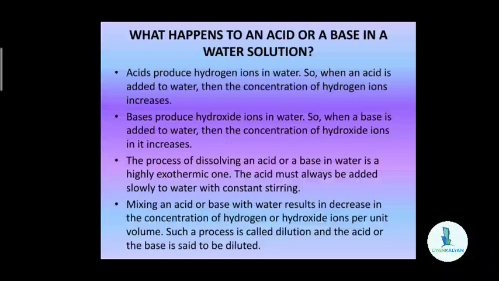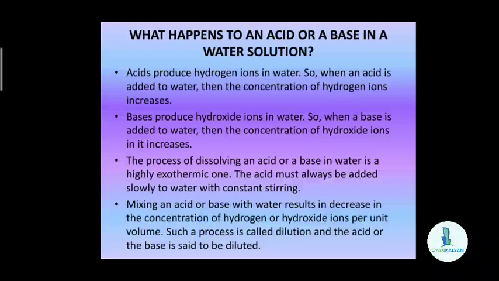But when an acid is added to water, it will produce hydrogen ions. The concentration of hydrogen ions in water increases. The solution of acid which is formed will have more hydrogen ions and fewer hydroxide ions. The hydroxide ions will come from the ionization of water. So, due to the presence of an excess amount of hydrogen ions, the solution will be acidic in nature. Hydroxide ions are also present, but their quantity is less in comparison with the hydrogen ions.